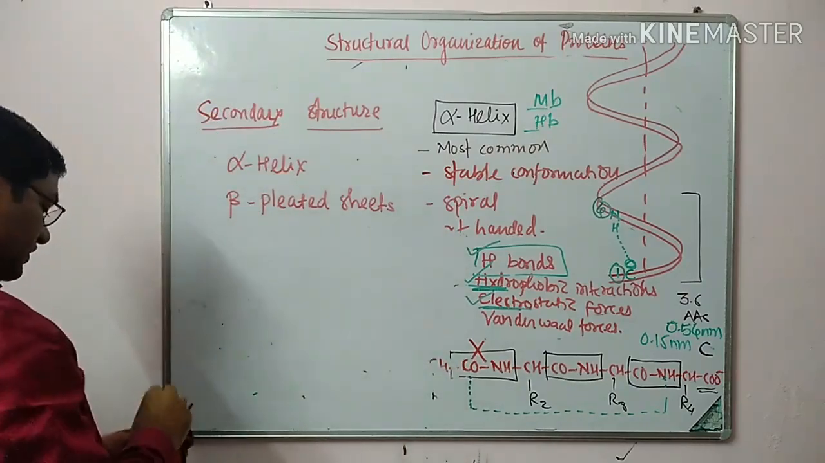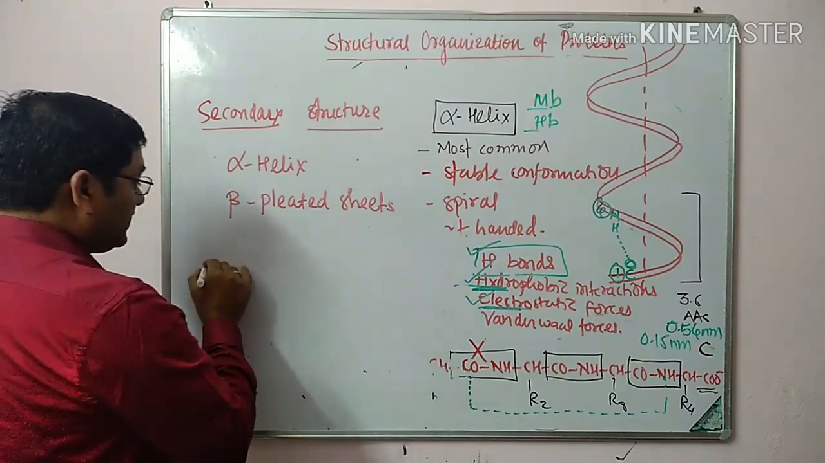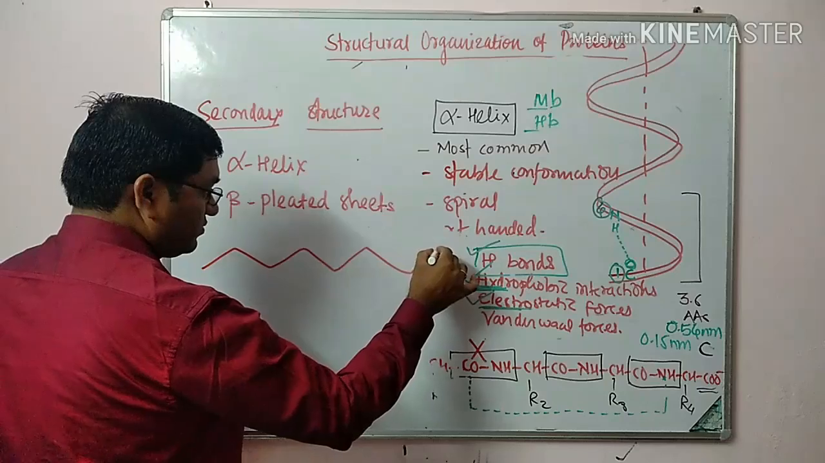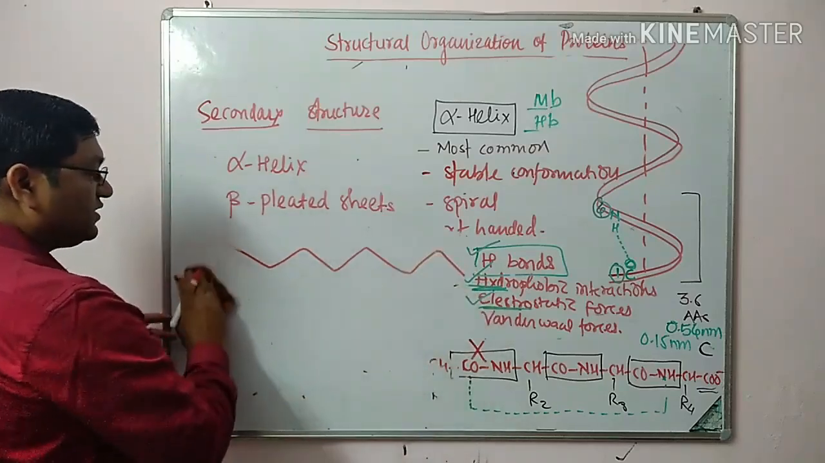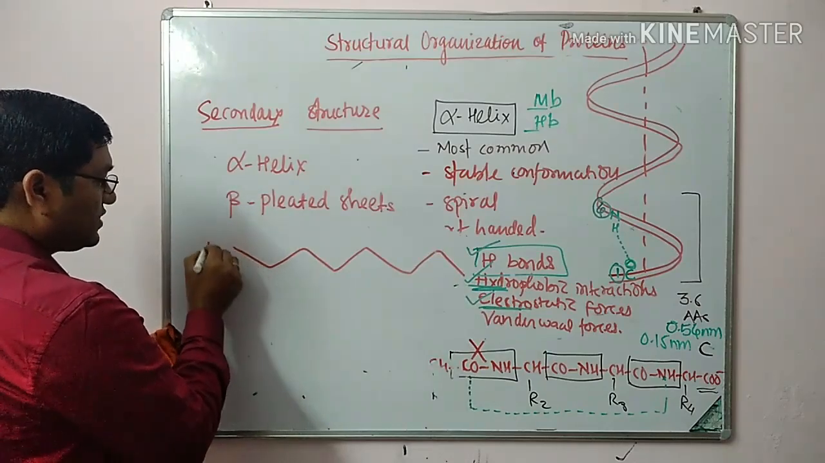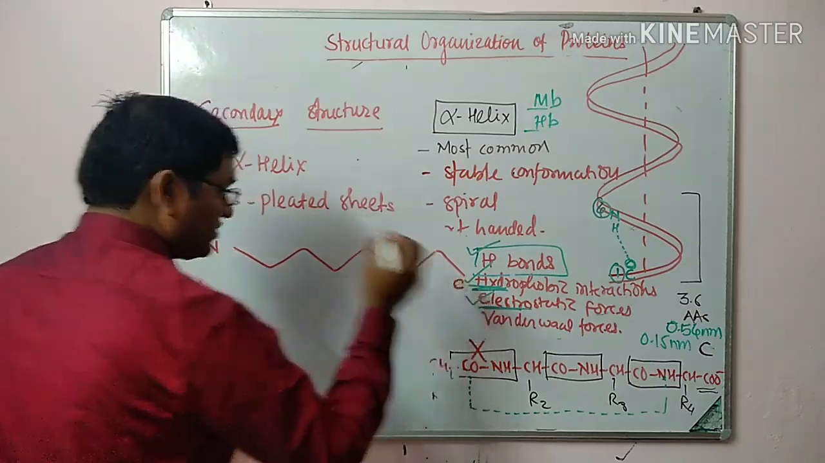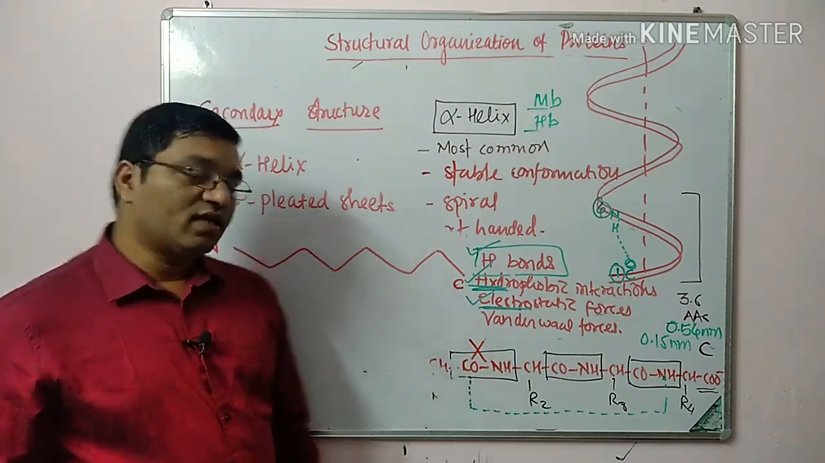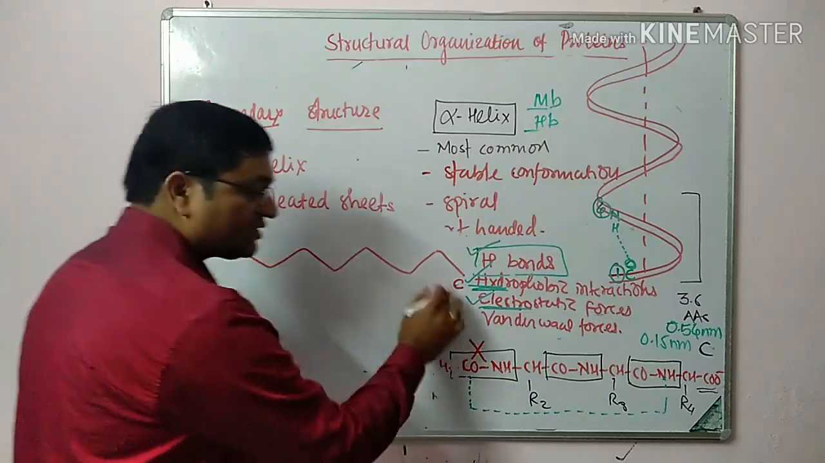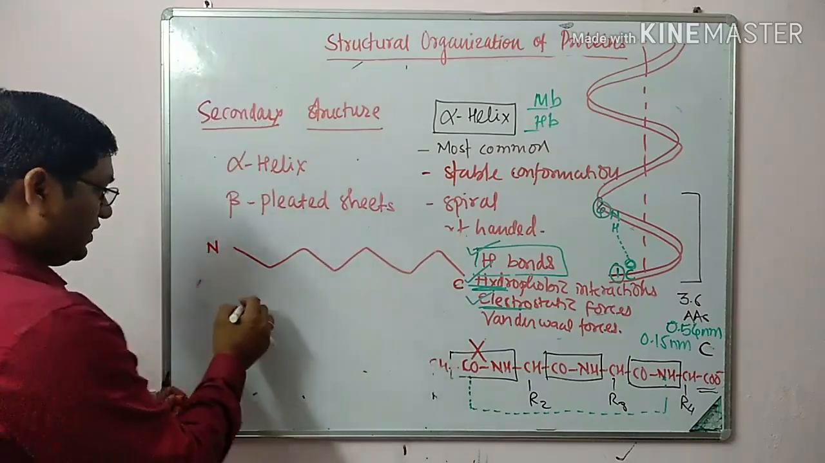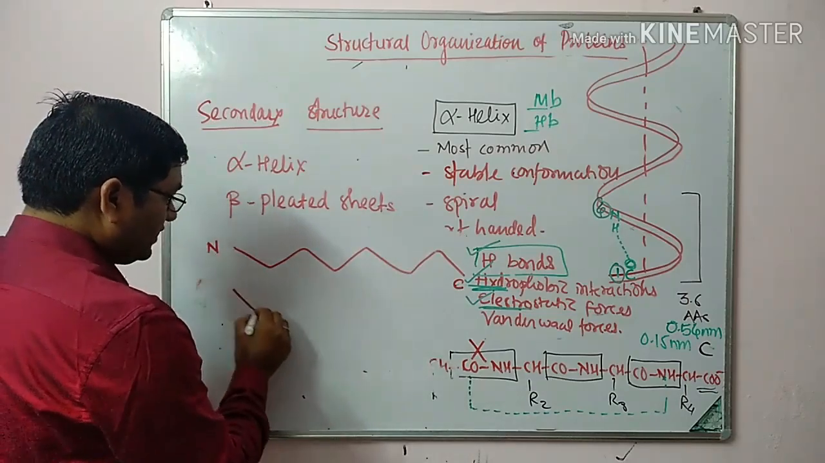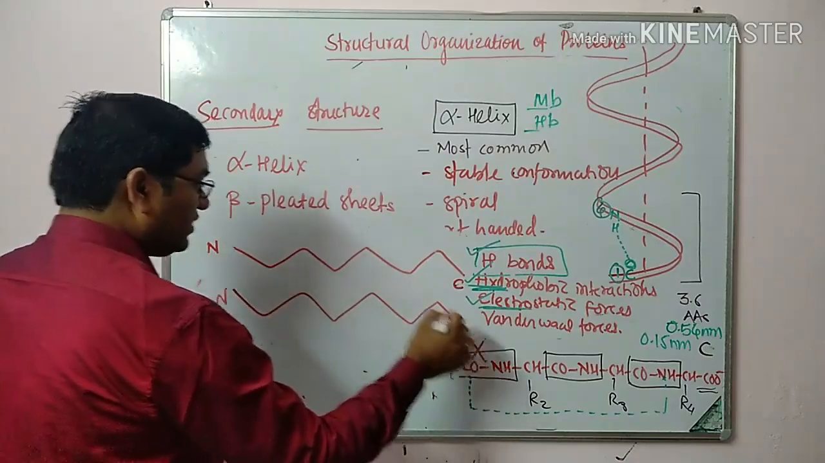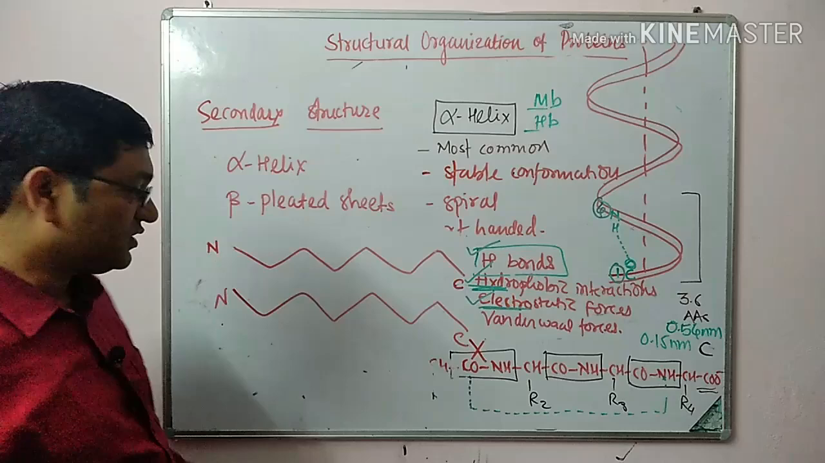These beta pleated sheets are extended in a zigzag manner. This is the N terminus, this is the C terminus. There are two types with respect to N and C terminus: parallel beta pleated sheets and anti-parallel beta pleated sheets. If both run in the same direction, they are known as parallel beta pleated sheet.